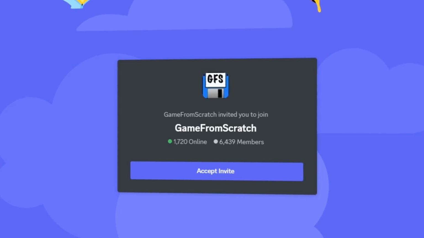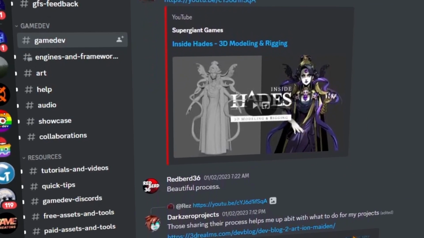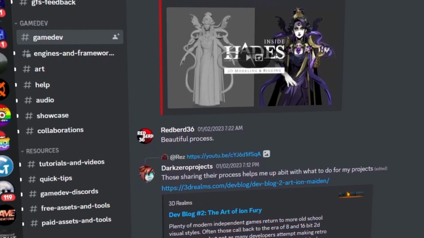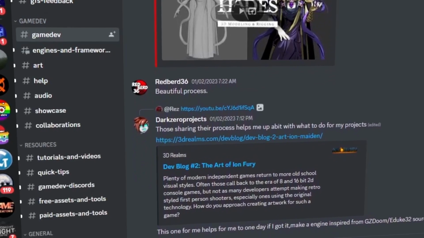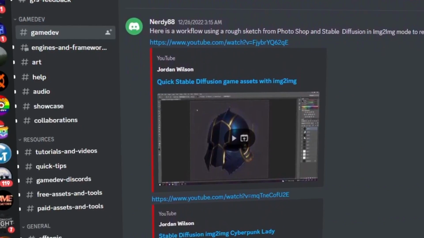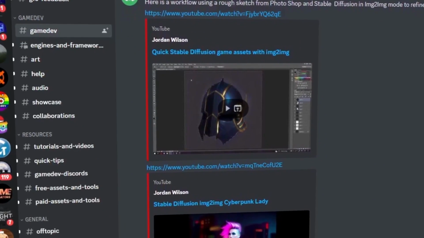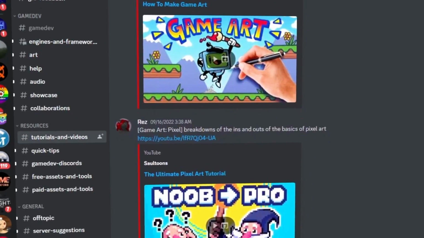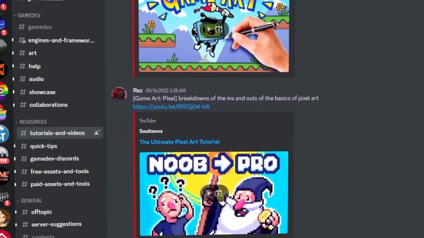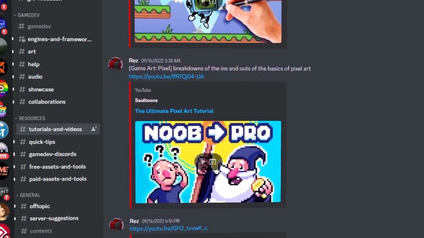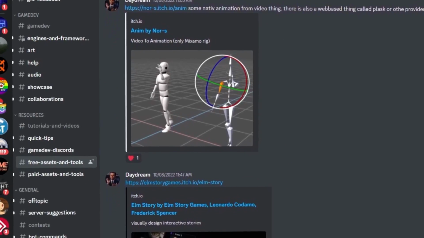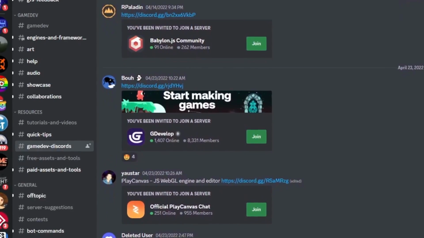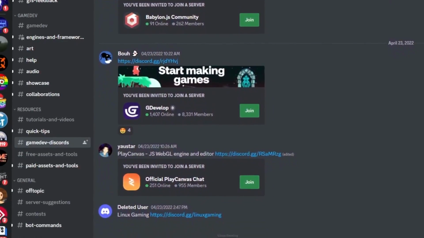Sections in the Game From Scratch Discord are less specific than our past entries, ensuring every topic always has fresh conversations going on. Aside from the Game Dev tab, where members discuss various aspects of game development, there's a very useful section dedicated to development resources. Here, all members can post and browse through amazing tips, tutorials, and assets. There's also a section for Game Dev Discord servers that will connect you with even more communities out there.